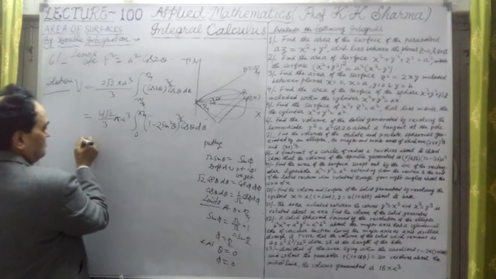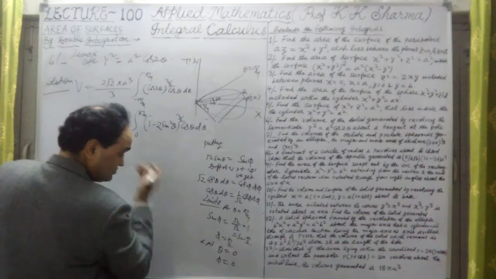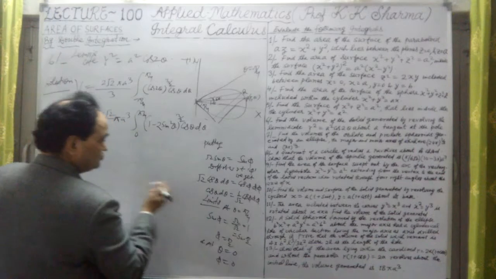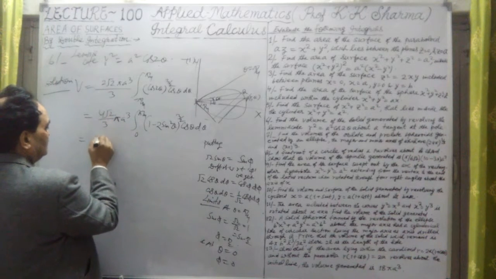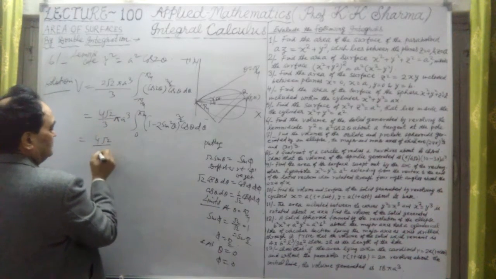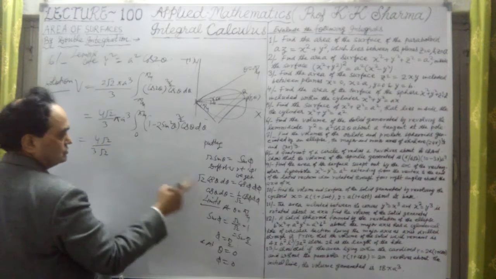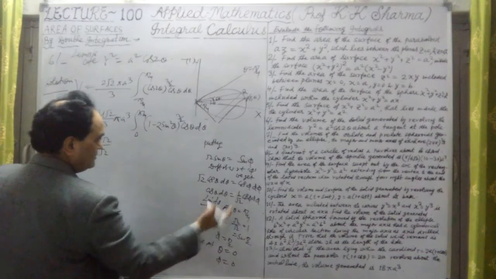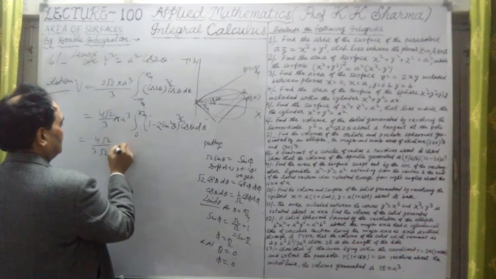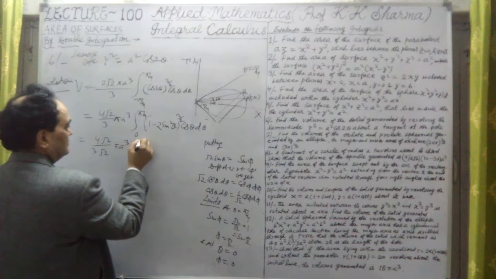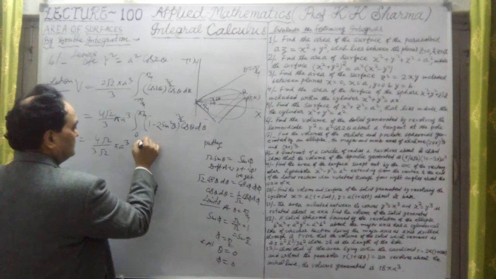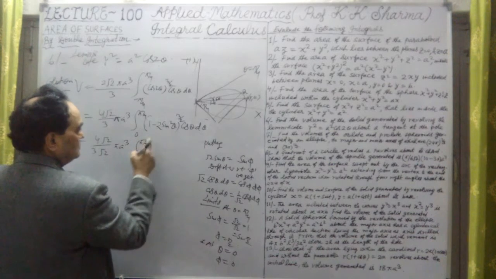So these are the limits. Now 1 upon root 2 has again come, which I take outside. Now the new limits are 0 to pi by 2.